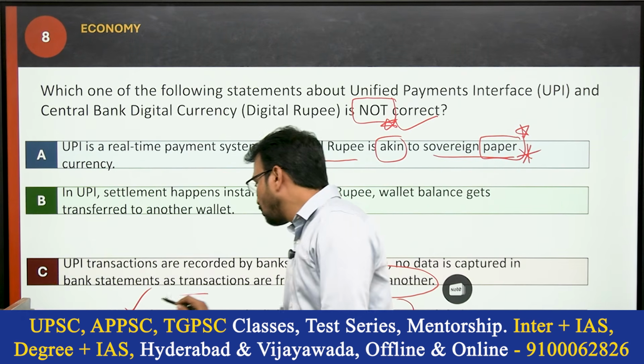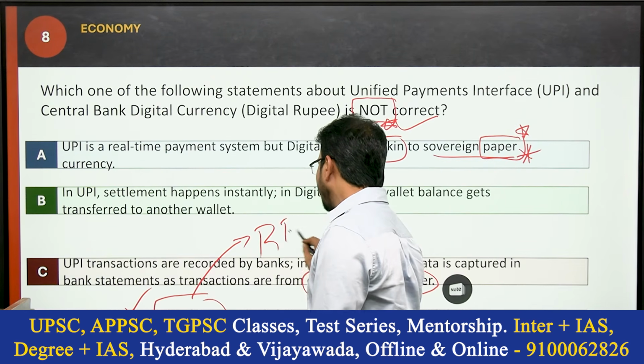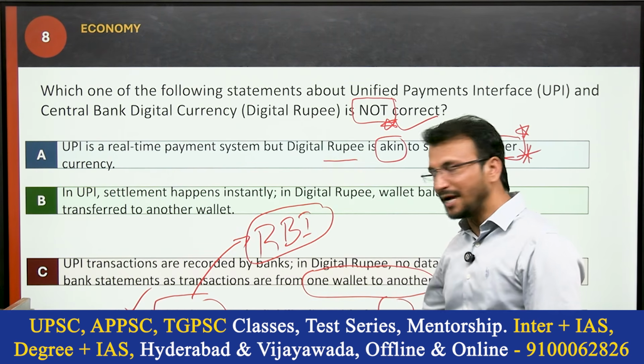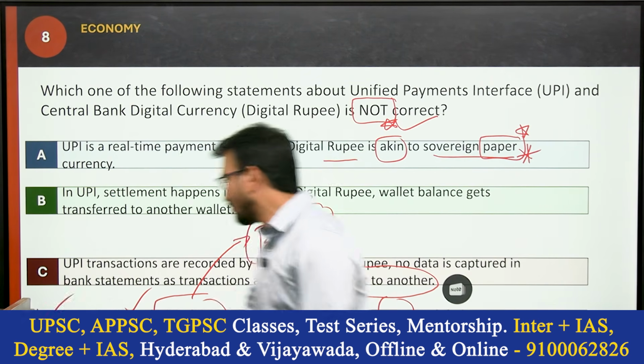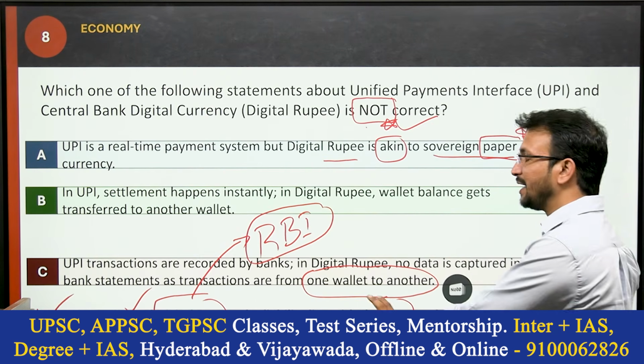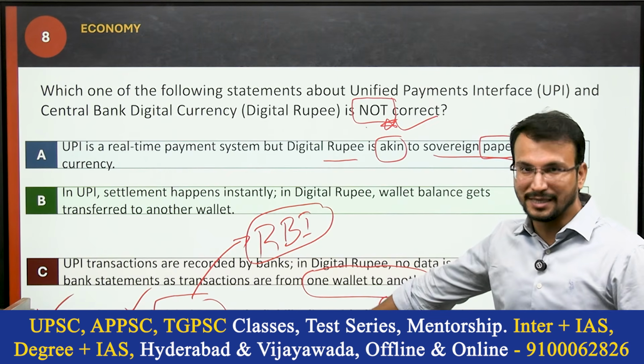But for digital rupee, the liability is related to, just now I said, the RBI. Okay, RBI. So this is the wrong statement, so this is the correct answer. Why? In the question he is asking for the not correct statement. Okay, option D is the correct answer. Why? Because this is the not correct statement.